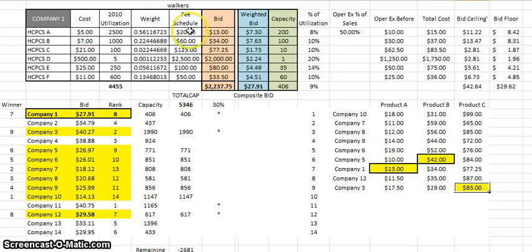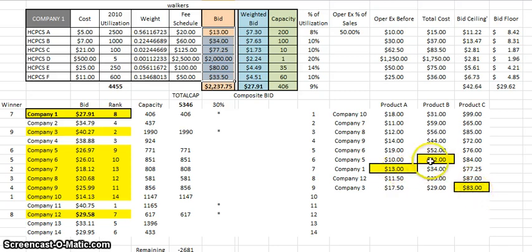And that's how they're going to determine the winners of competitive bidding and the new single payer amount for each of the HCPCS codes. The thing to note here is that even though we bid $13 or 34 or 77.25, these numbers actually had almost no bearing on what the actual single payer amount turned out to be.